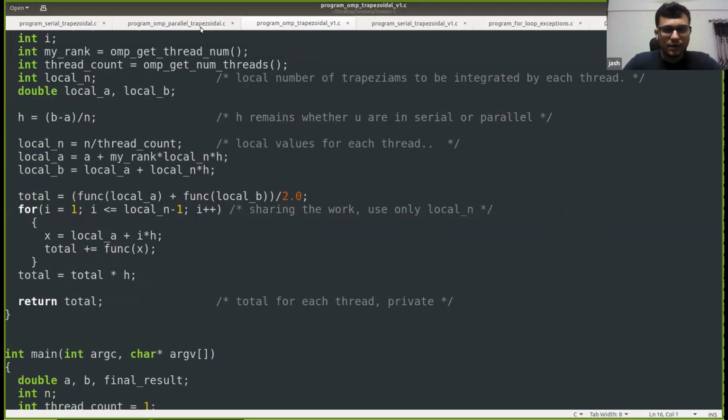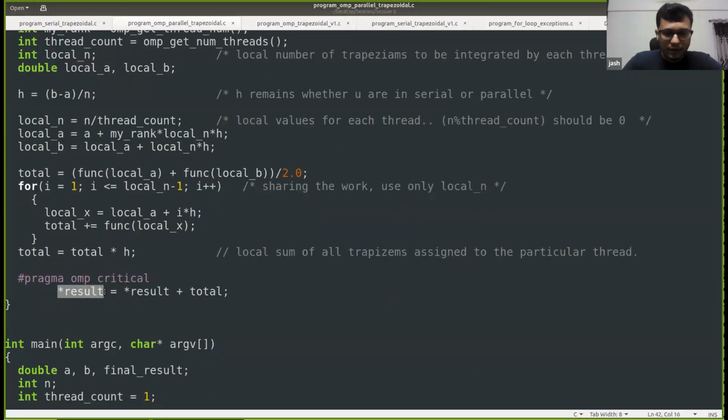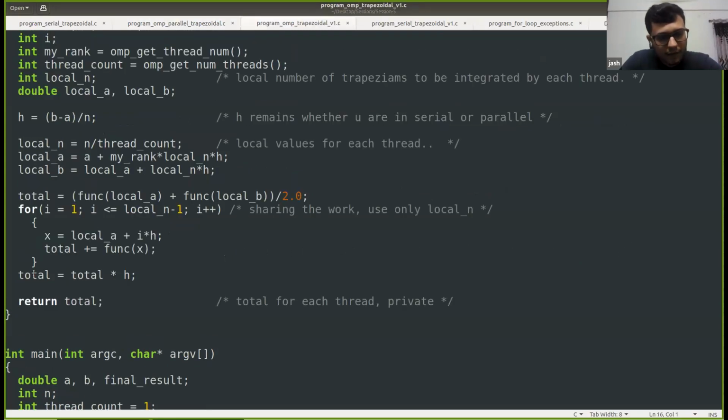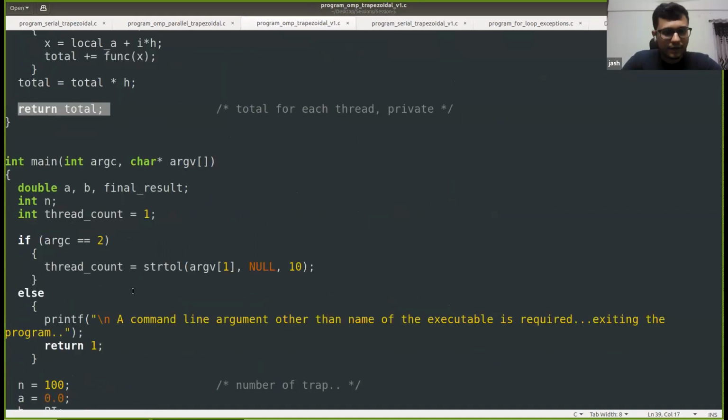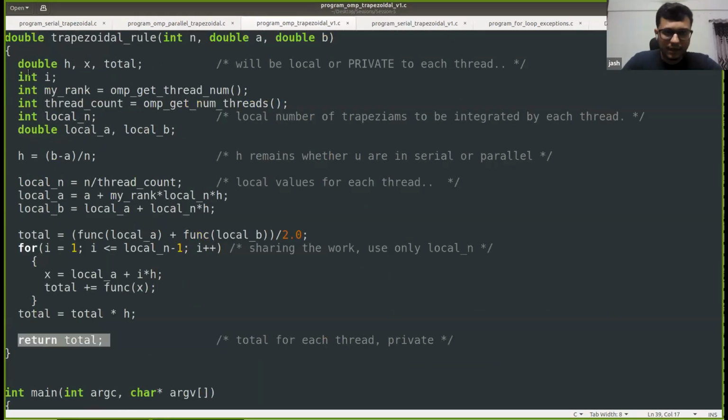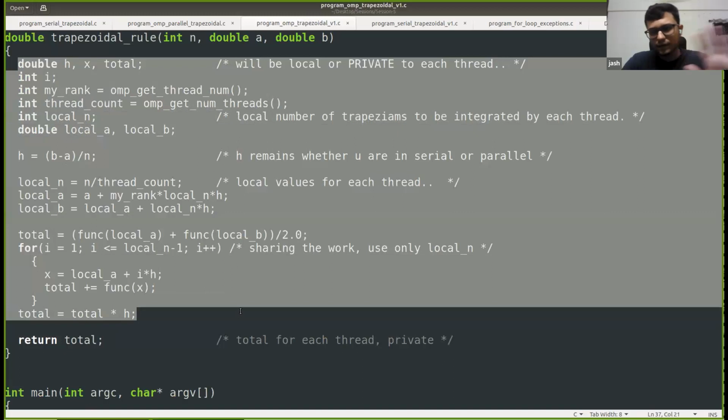So instead of updating the shared variable result here, we can calculate the total, which is the local area, and return that total, right? And within the main code, the rest of the things are the same. In the trapezoidal rule, the calculation will remain the same. Just that we need to calculate the local area and just return that.